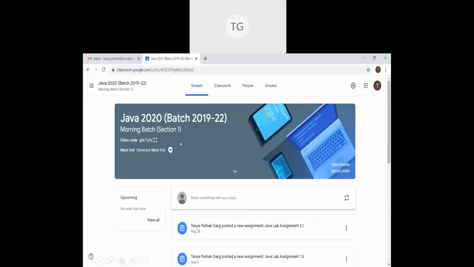You just click on this link. All students who will be enrolled in this class will get a notification that your class has started. And they can also click on the link that is mentioned in the notification or in the stream page, and they can simply join the class.